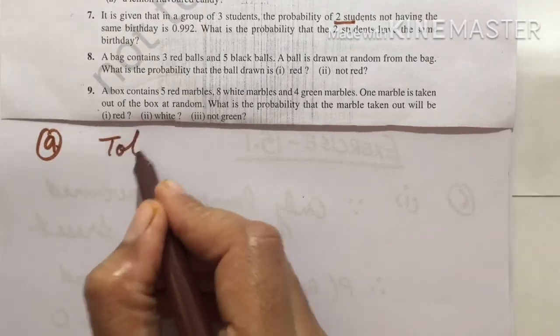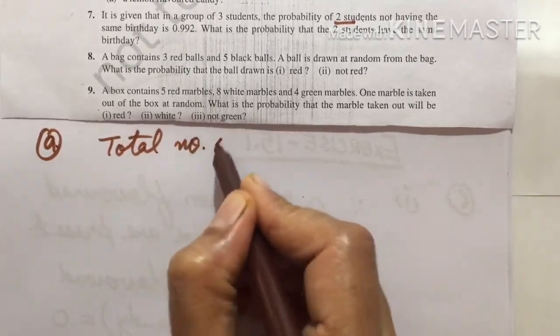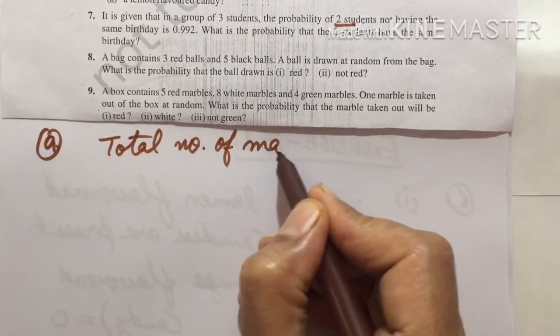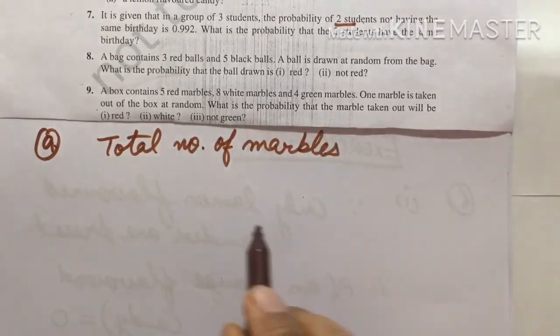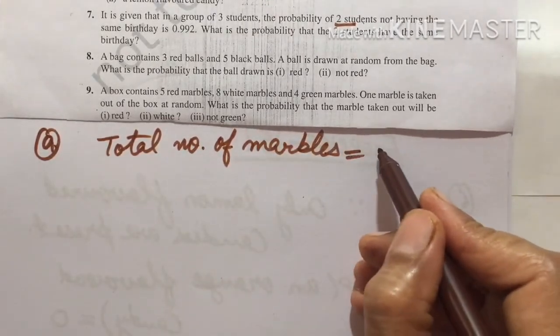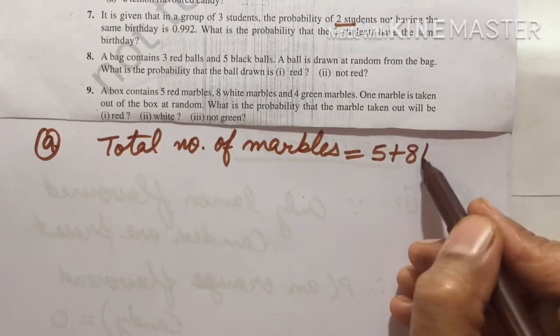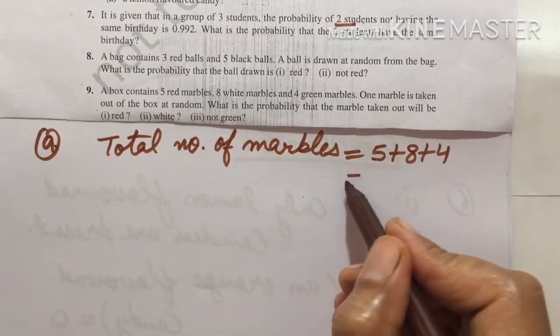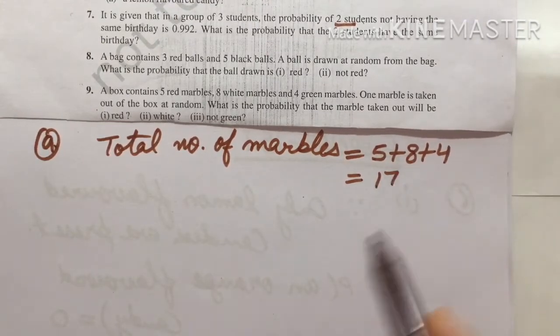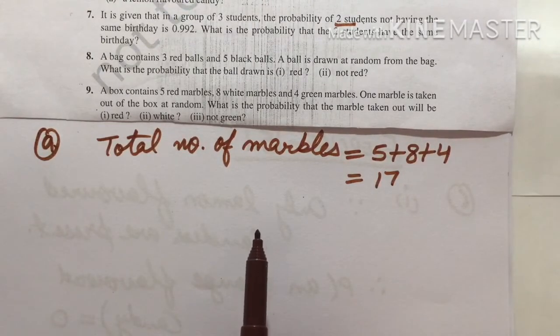So we will write the total number of marbles: 5 red plus 8 white plus 4 green. So there are 17 marbles in total in the box.